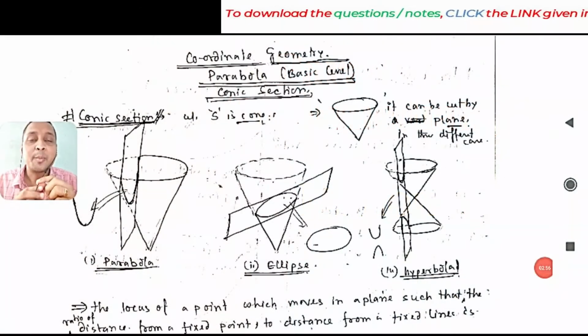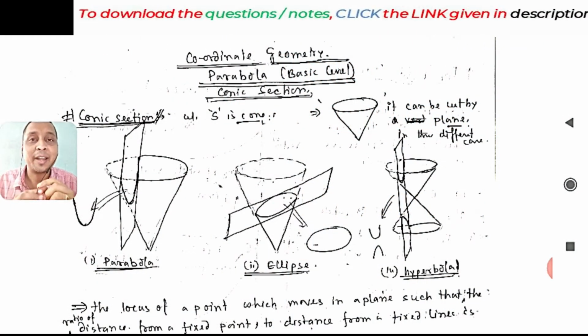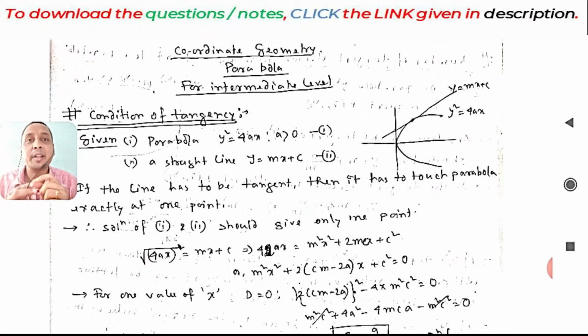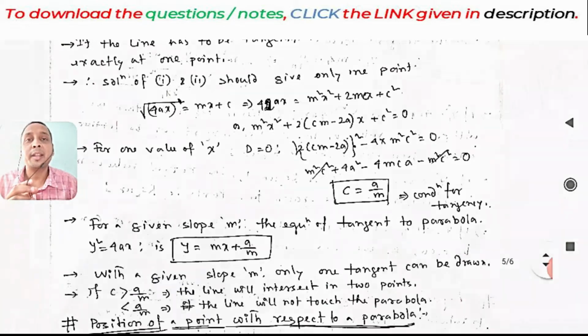Okay students, welcome all to this new lecture at the intermediate level for parabola. Hope you have seen the basic level lectures. So today we will see what the conditions of tangency are: how we can say that a given straight line can be a tangent to a parabola, whether it will touch the parabola or whether it will cut it. Okay, then let's see this.